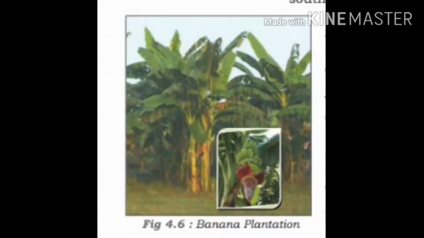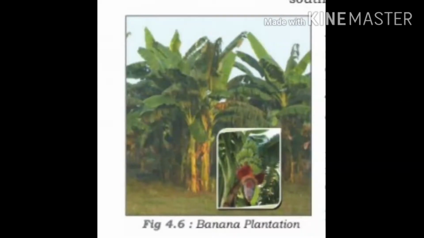Clear, students? Which type of farming, children? Plantation farming. A single crop is cultivated on a large area. It is both labor intensive and capital intensive. Clear, children? The products obtained from the plantation crops are processed near the fields.